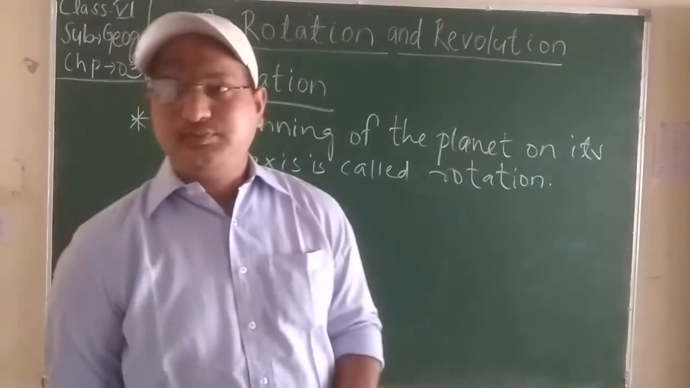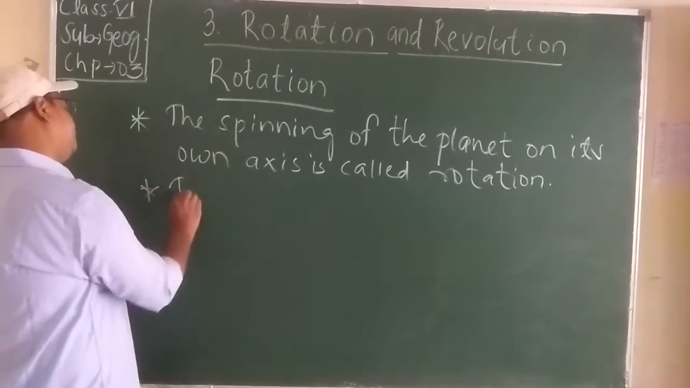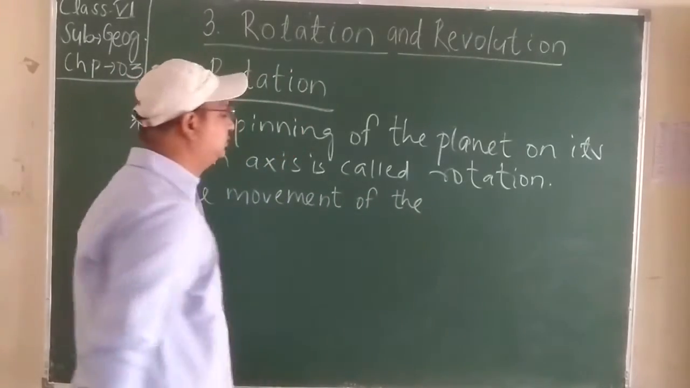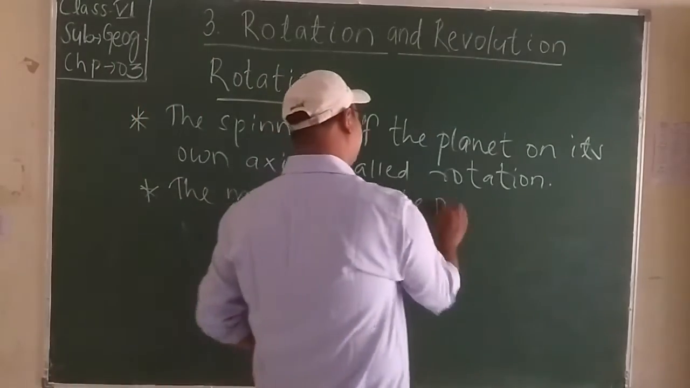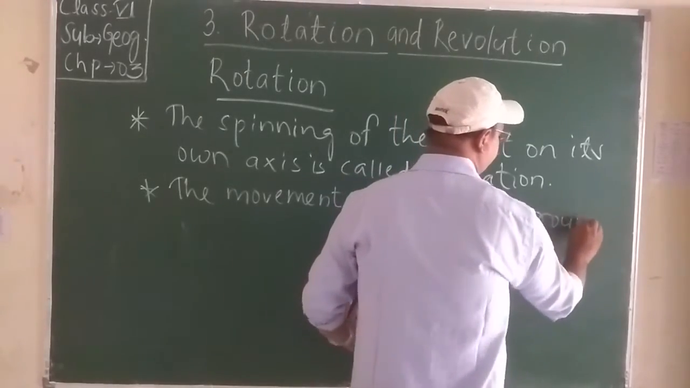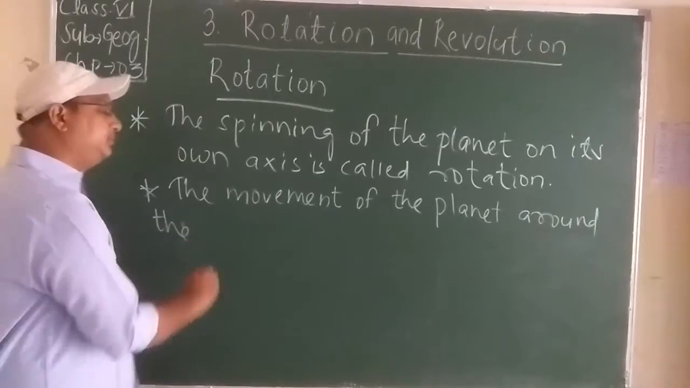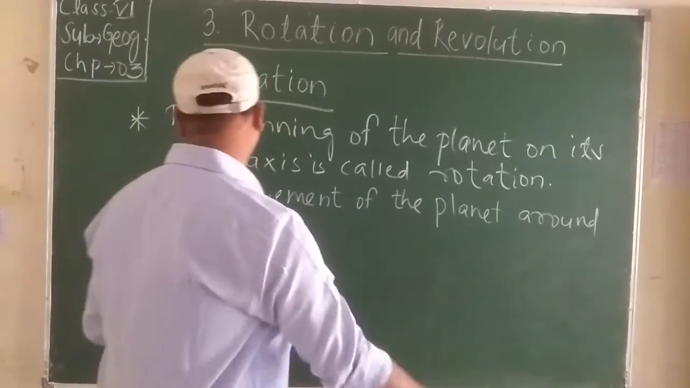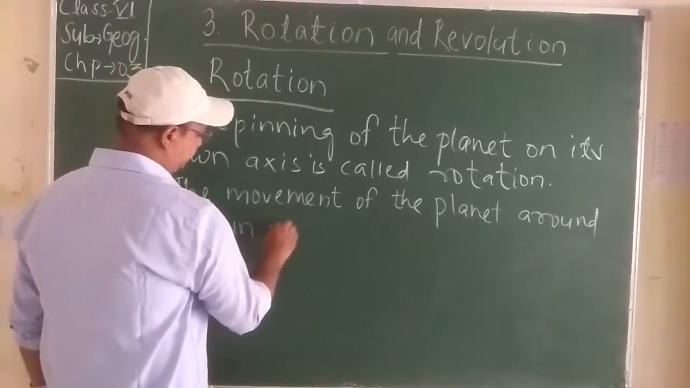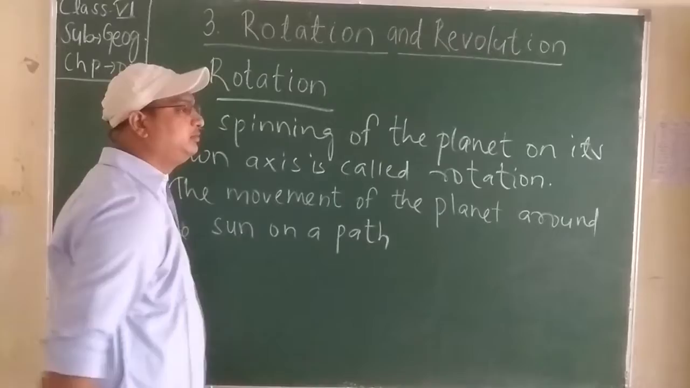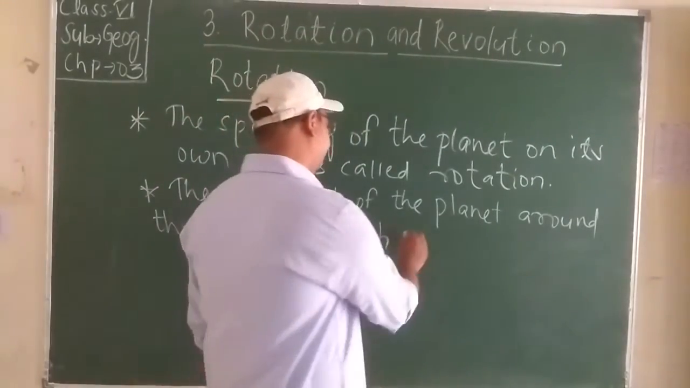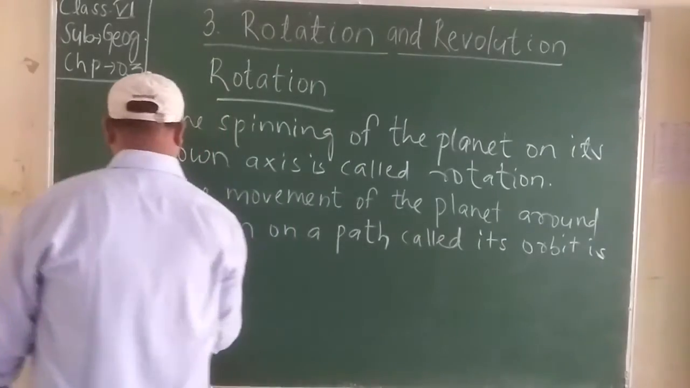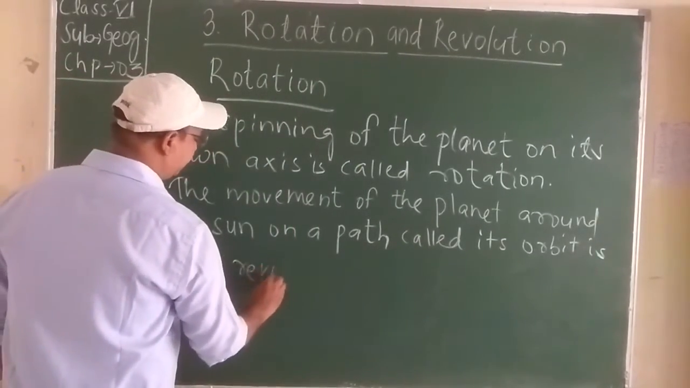So okay students, the movement of the planet around the sun on a path called its orbit is called revolution.